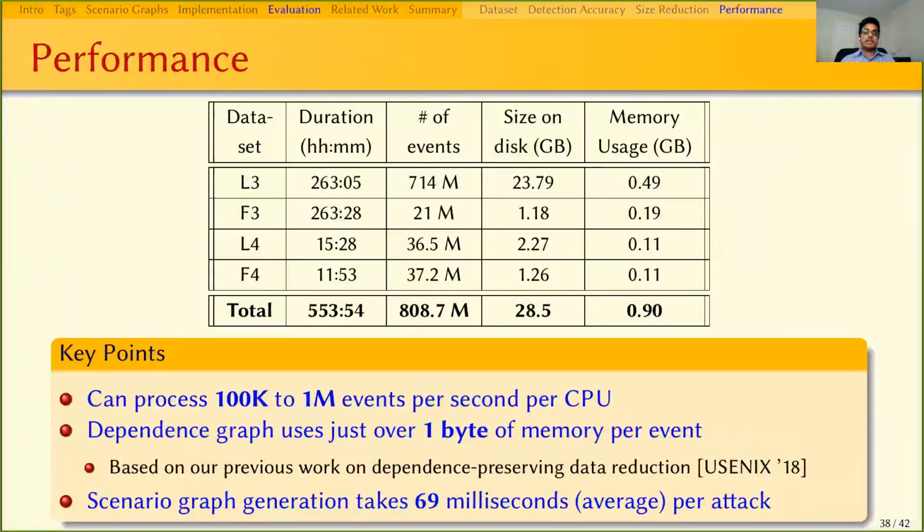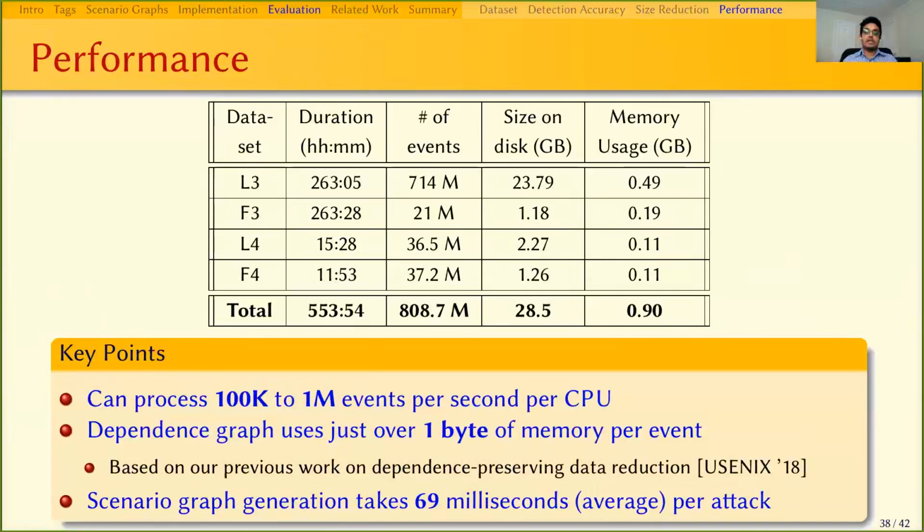The dataset we tested our system on had a total duration of 553 hours with 800 million events in total. Morse is able to consume this data and construct the dependency graph on the fly. Our system can process 100,000 to 1 million events per second per CPU. Morse uses a compact in-memory data representation technique, which on average takes 1 byte of memory per event, which is based on our previous work. For the total dataset, it only takes less than a gigabyte of memory in our system.